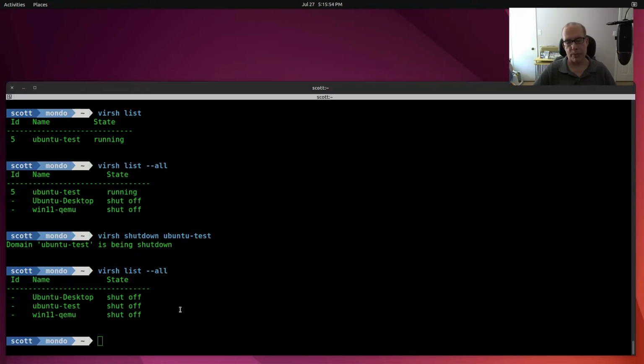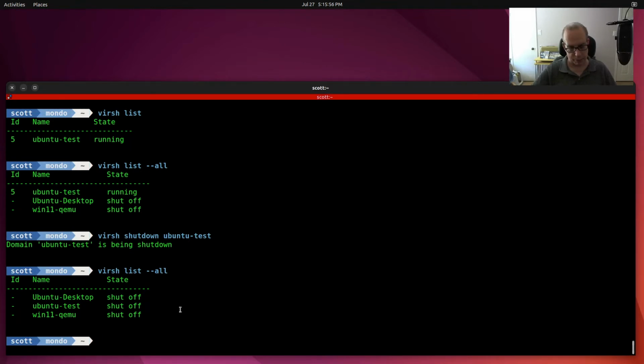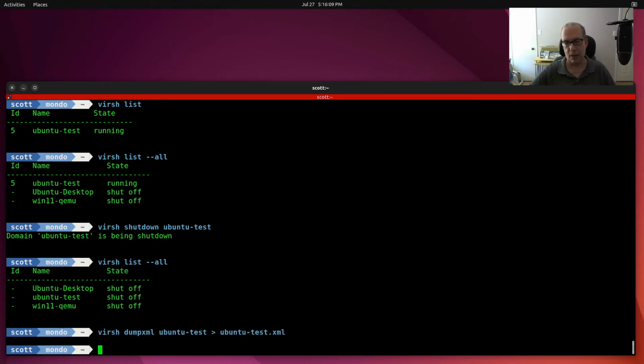Now that the virtual machine is shut down, we can perform a backup of it by doing a virsh dumpxml ubuntu-test, and we're redirecting that to ubuntu-test.xml.